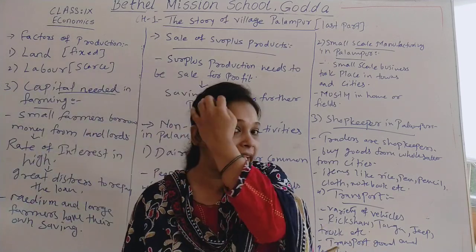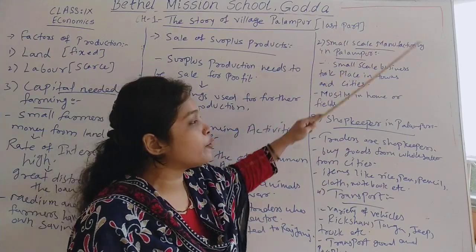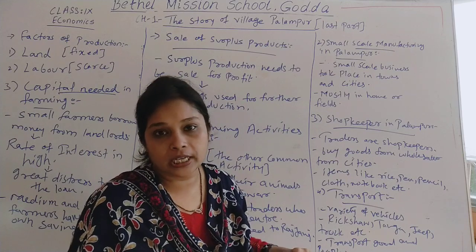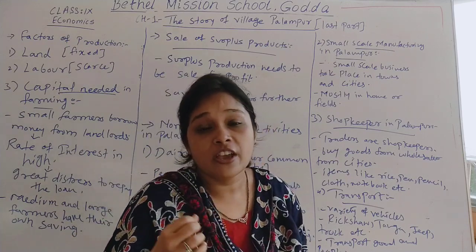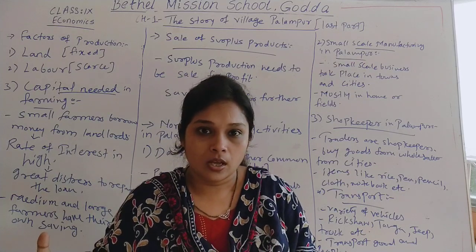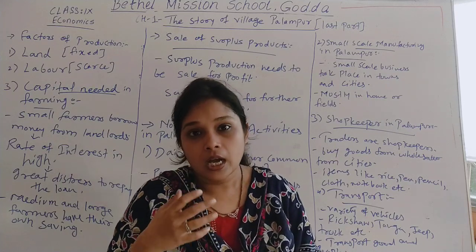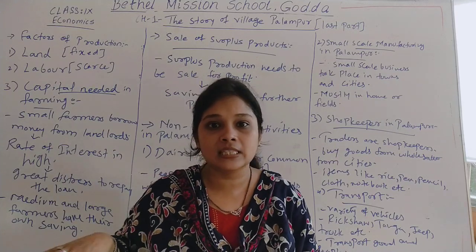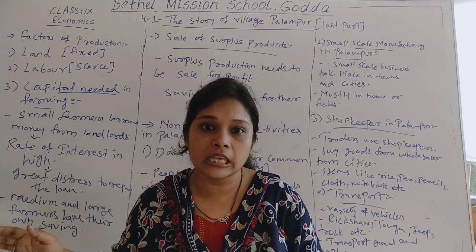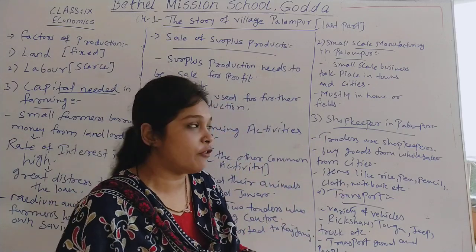Now, besides dairy activities and farming, Palampur also has small scale manufacturing or small businesses. You can say cottage industries. Cottage industries means very small industries, a very small level of production which can take place at home. At home only they produce many different kinds of commodities like bags, small papad, achar, all these small businesses, which are done in the house or within the family.